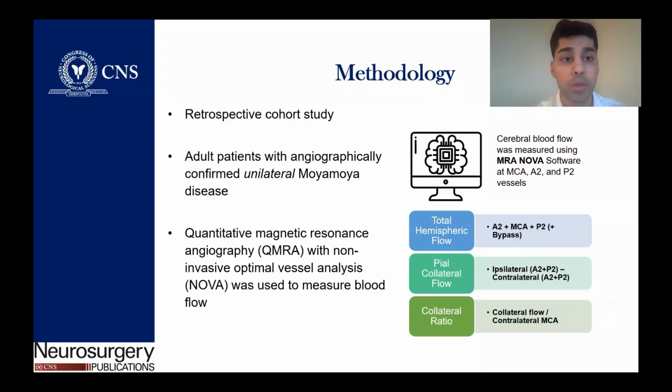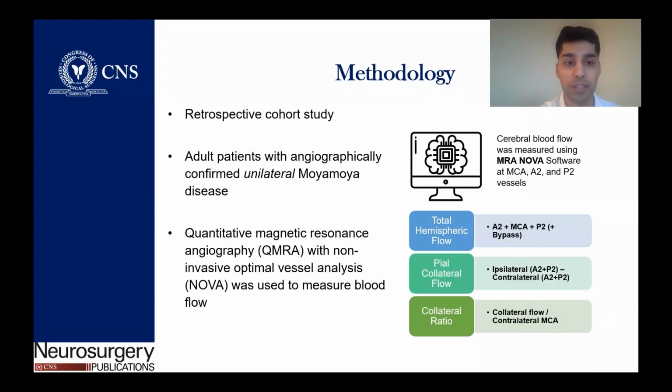So we identified a gap in the literature in potentially using quantitative tools to assess shifts in blood flow, both through these major vessels and the collaterals in this patient population following bypass surgery. So we did a retrospective cohort study with adult patients with angiographically confirmed unilateral Moyamoya disease to better focus on one hemisphere. We leveraged our institution's usage of qMRA with non-invasive optimal vessel analysis, or NOVA, to obtain blood flow